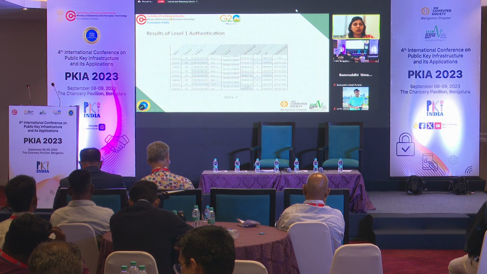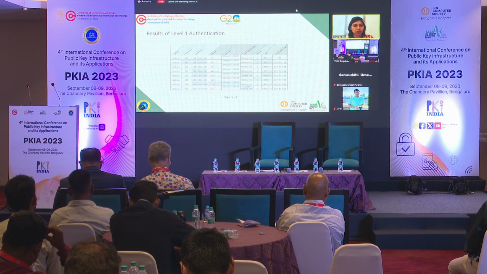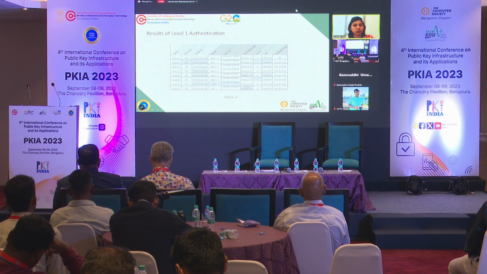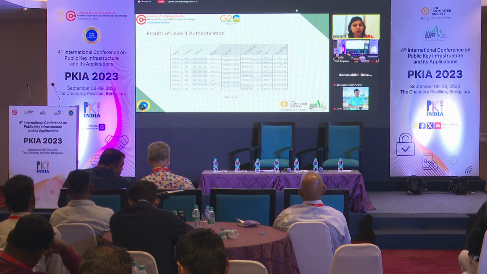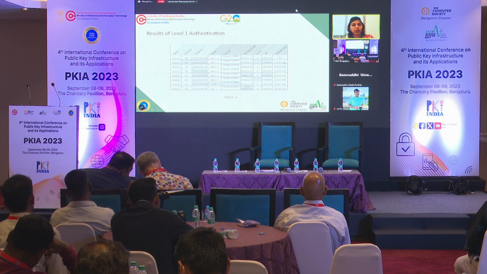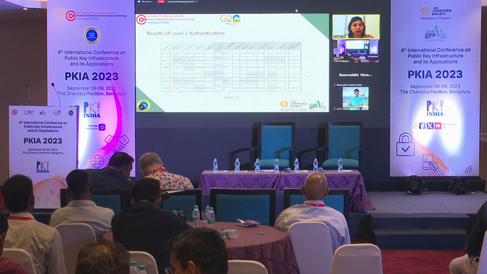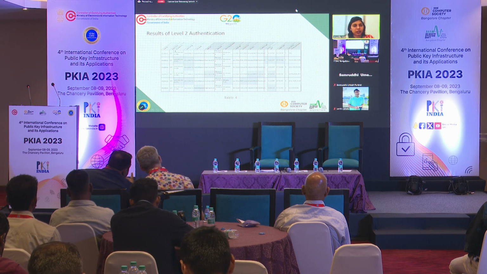So the results of the level 1 authentication are shown in this table, as we can see: user ID, time zone, IP address and canvas. Whenever there is a change, we calculate the risk factor. As we can see, there are 3 categories. For each group, the risk factors are taken, and if it goes beyond the threshold, then MFA will be raised. This is for level 2 authentication, which we calculated, where it consists of all the features.